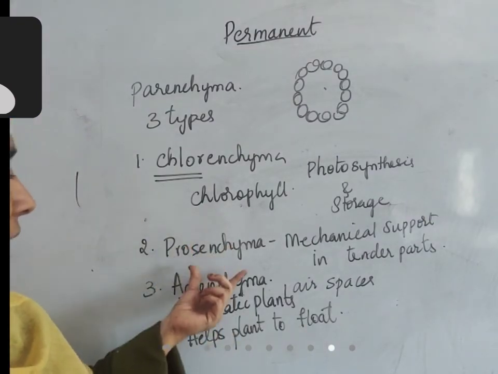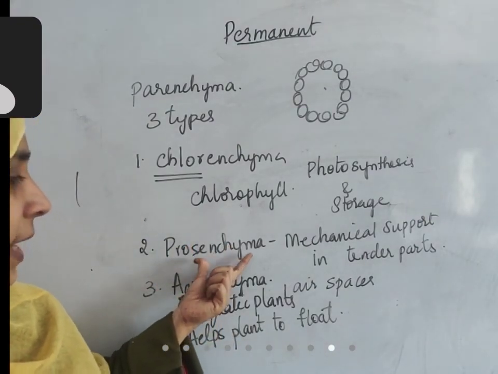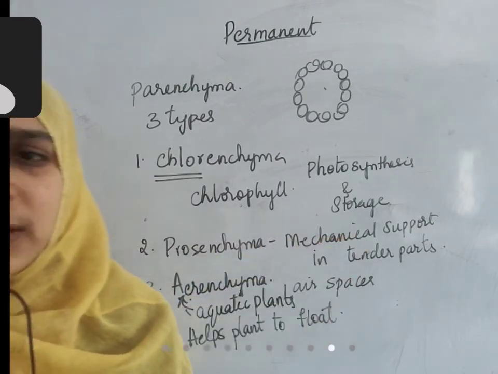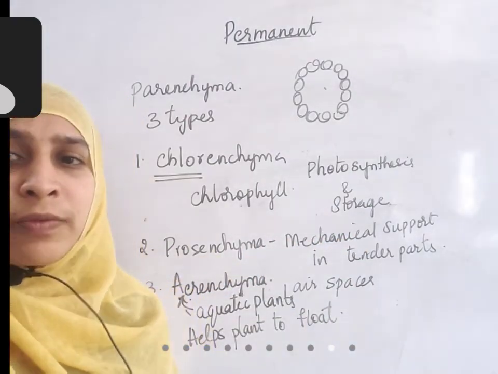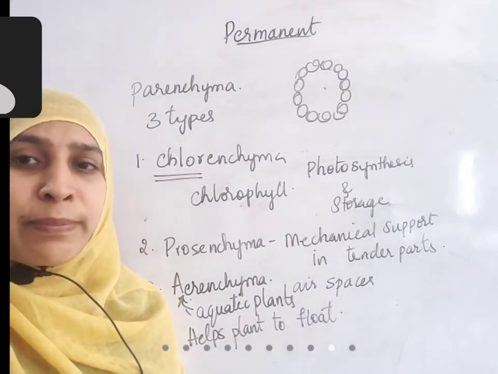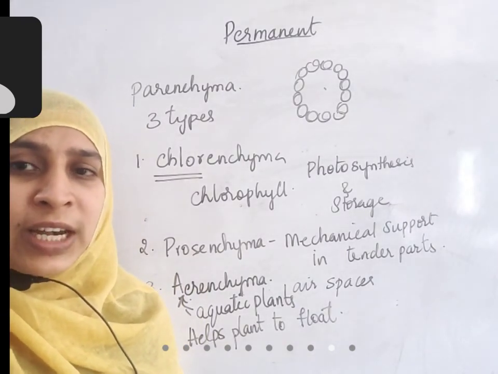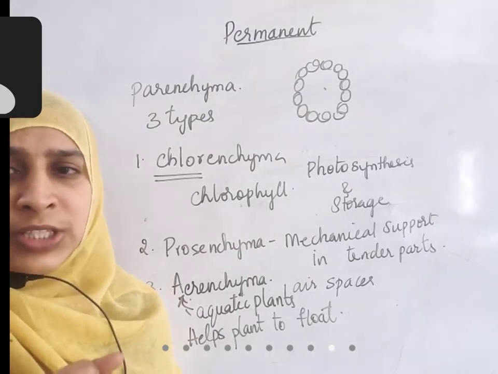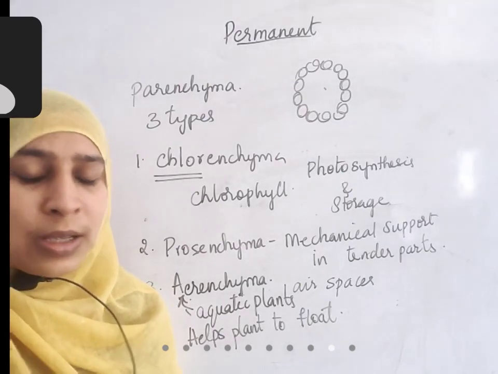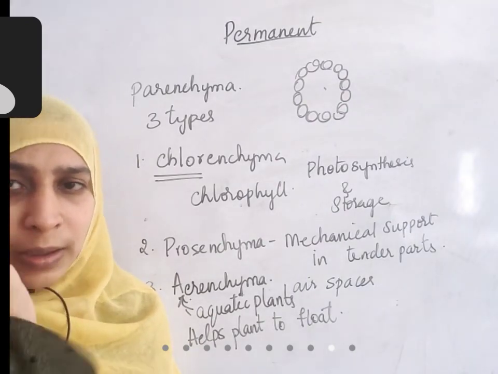Second type of parenchyma is prosenchyma. It is a tissue which gives mechanical support. Why do we need a tissue for mechanical support? Already we have collenchyma which gives mechanical support in climbers, and we have sclerenchyma which gives mechanical support in herbs and trees, where the stem part is very hard.